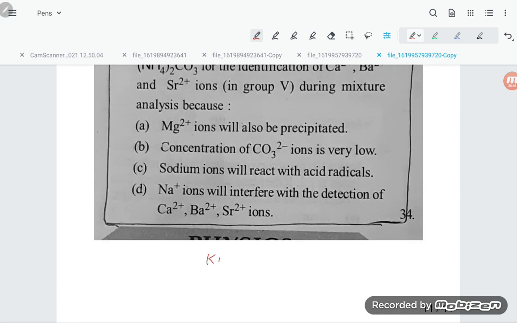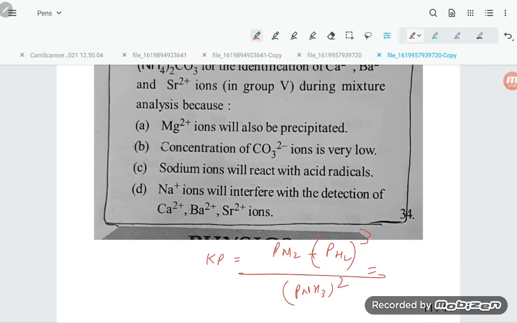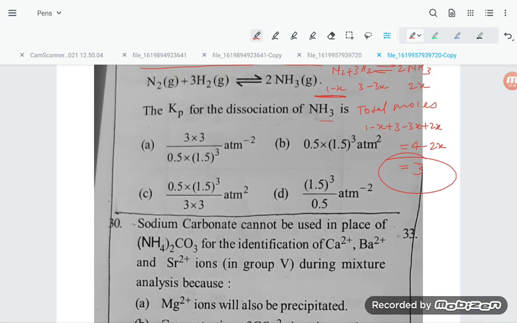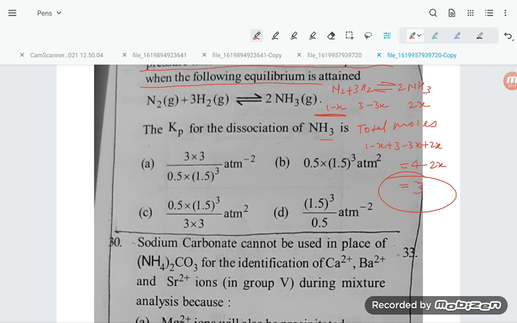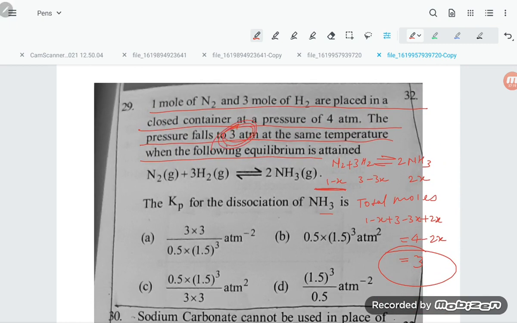Kp, if you are putting Kp, how much will come? pN2 times pH2 cubed upon pNH3 squared. You can put the values here, N2, 1 minus x. This 3 is already given.